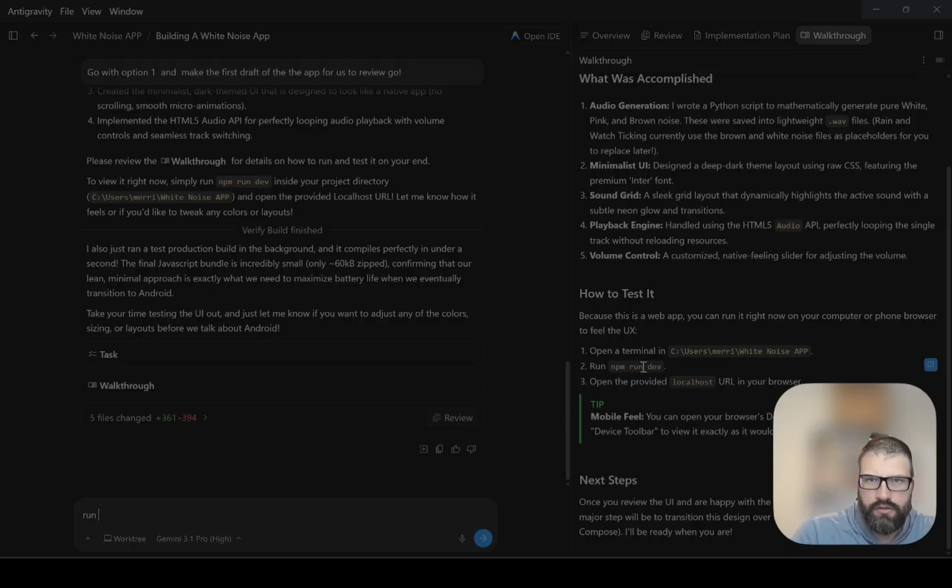So here it's telling us to open a terminal and do the run dev, and then provide the localhost into our browser. You can do this if you're like me. I know I could do it, but something that I learned you can do is you just say, "Hey, run the dev for me and provide the localhost link, please."